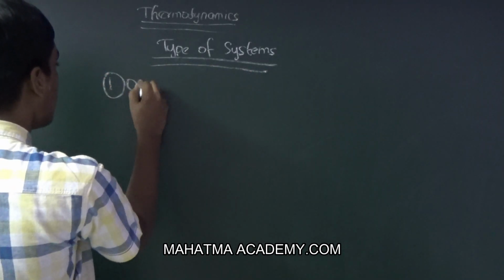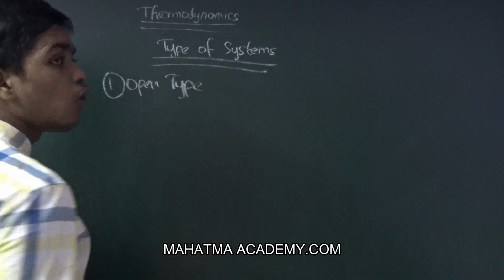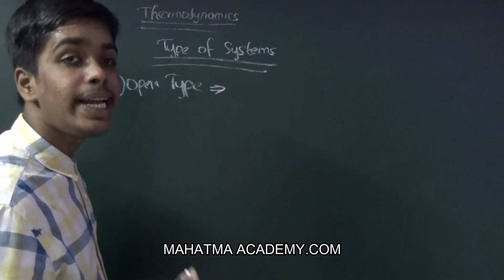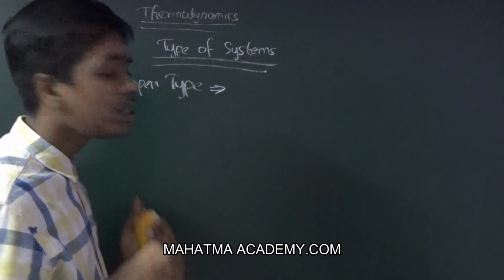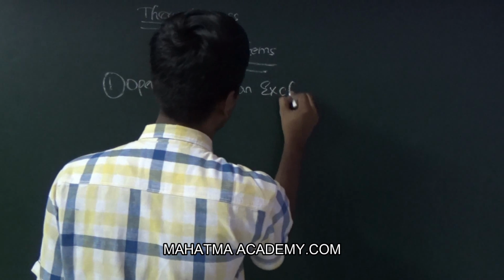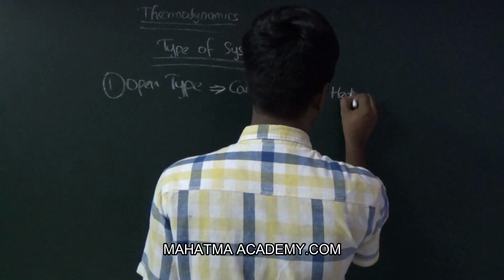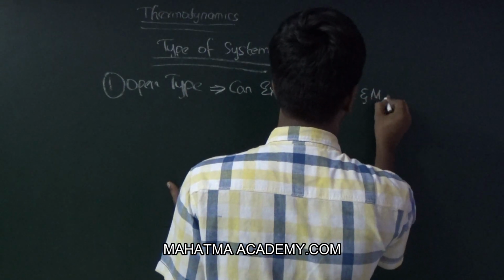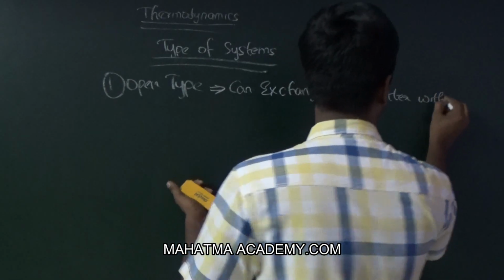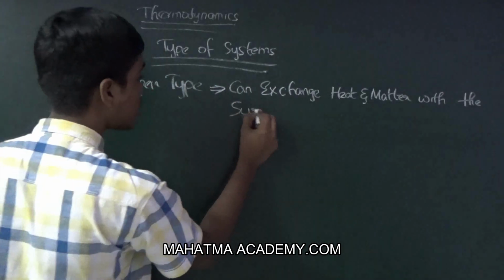One is open type. Open type is the one in which the system can exchange heat and matter with the surroundings.